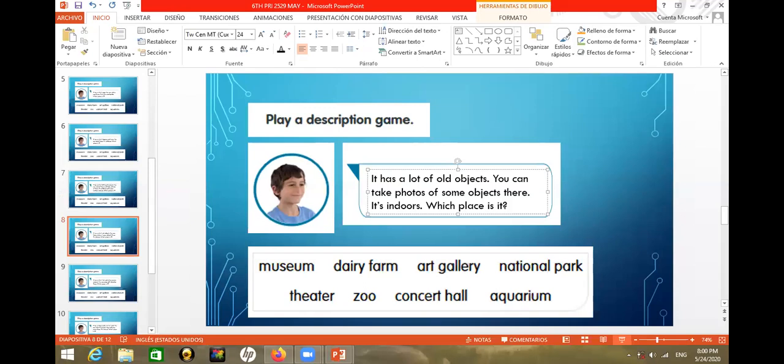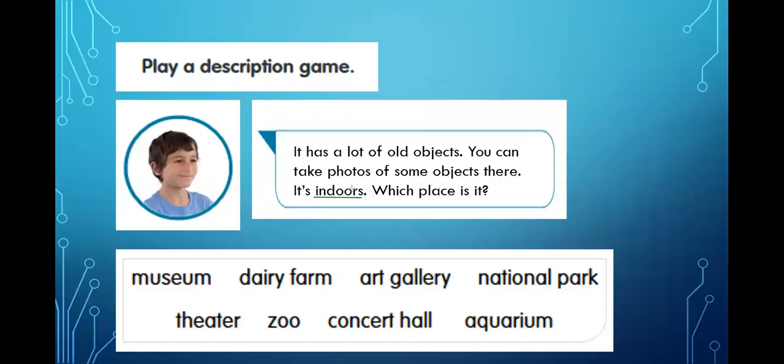Okay, you have old objects. We're talking about inside a house or inside a building. Okay, remember, if it's the opposite of outdoors, well, it has to be inside a house or a building. Okay, that's what that is. So we're talking about old objects.